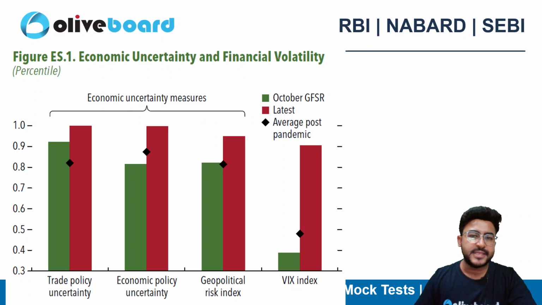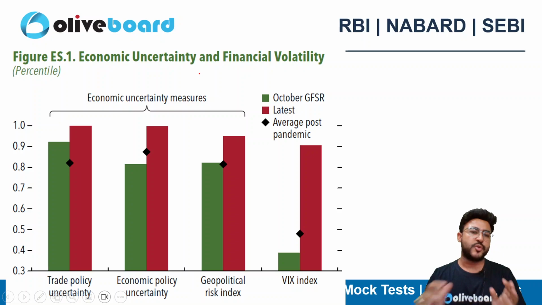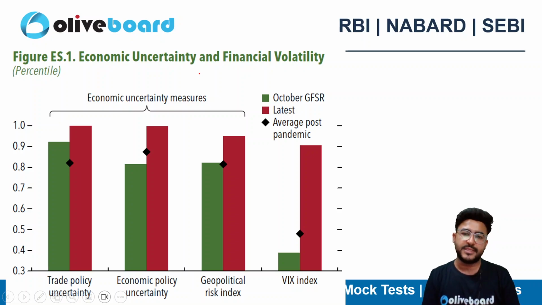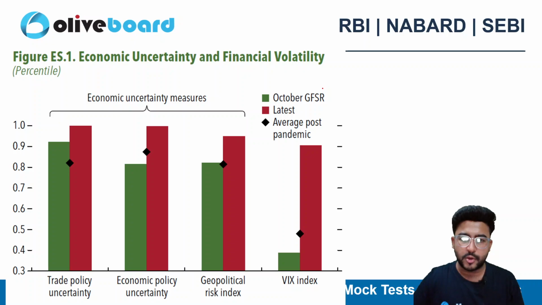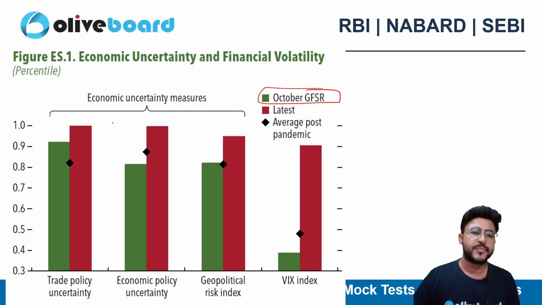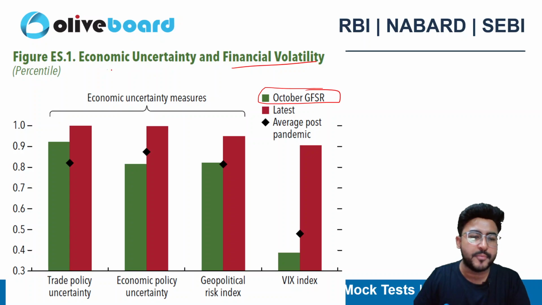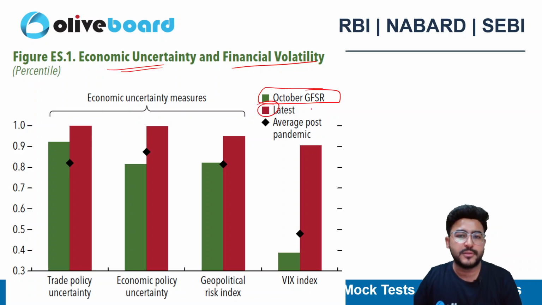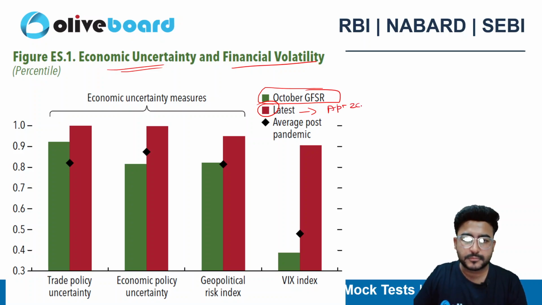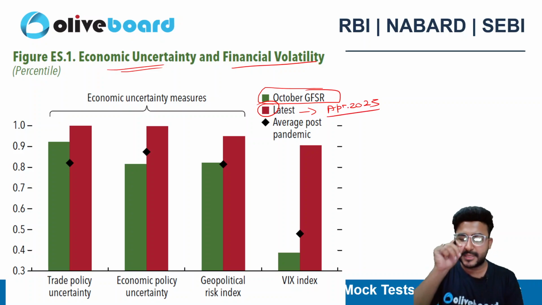Economic uncertainties and financial volatility. I have taken this chart from the report, and it shows the economic uncertainties and financial volatility. If I compare with the October 2024 Global Financial Stability Report, the financial volatility and economic uncertainty have increased, right? The maroon, the red one, is of April 2025 and the green one is of 2024.